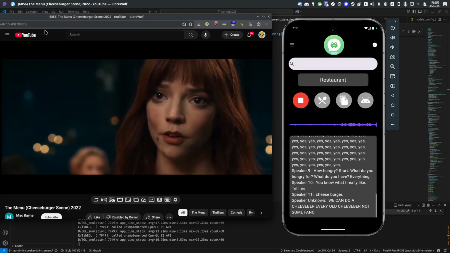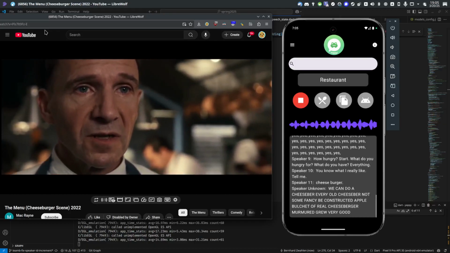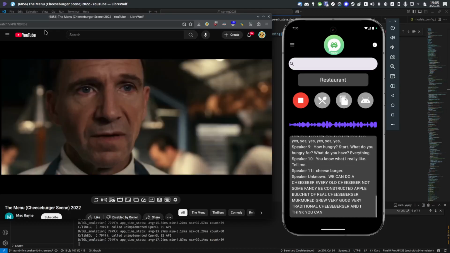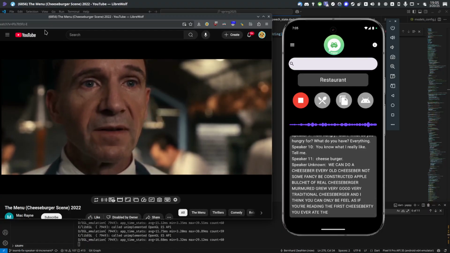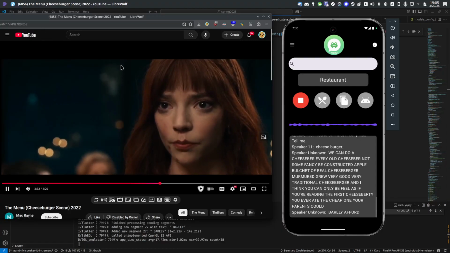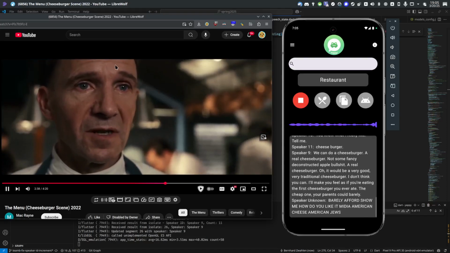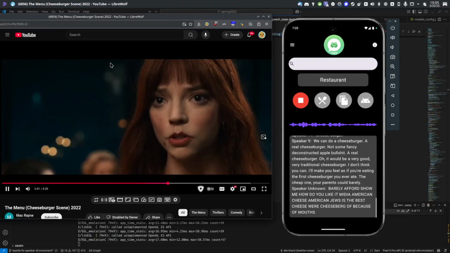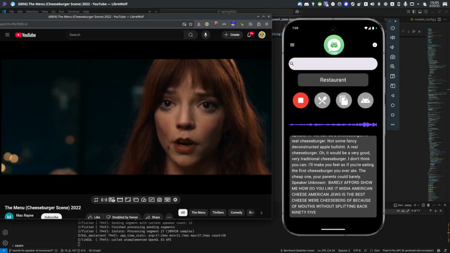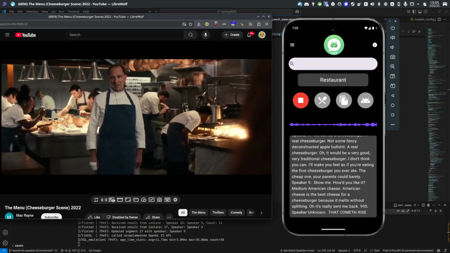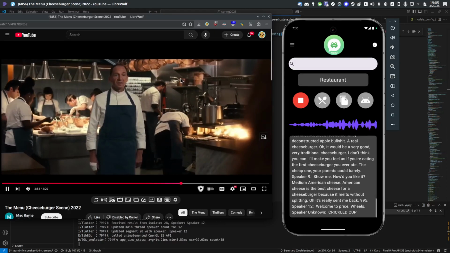Not some fancy deconstructed avant bullshit, a real cheeseburger. Well, I'll make you a very good, very traditional cheeseburger. I don't think you can. I'll make you feel as if you're eating the first cheeseburger you ever ate. The cheap one your parents could barely afford. Show me. How do you like it? Medium. American cheese. American cheese is the best cheese for a cheeseburger because it melts without splitting. How much will that set me back? $9.95. That come with fries? Niels, yes, chef. Is the fryer still on? Yes, chef. Crinkle cut or julienne?